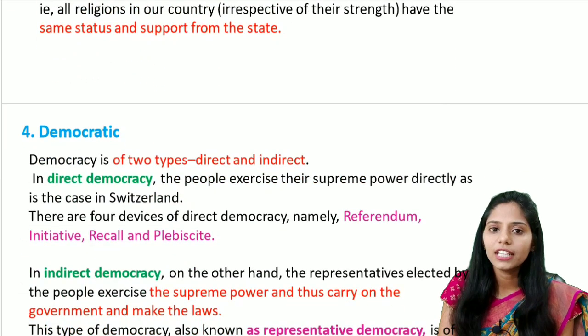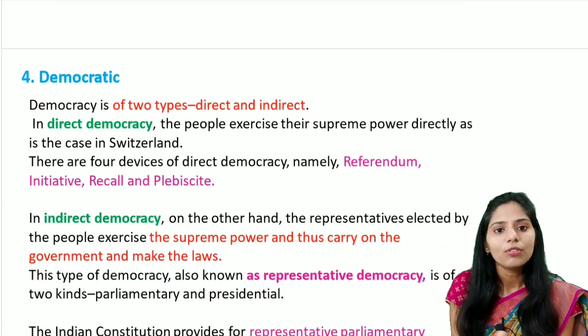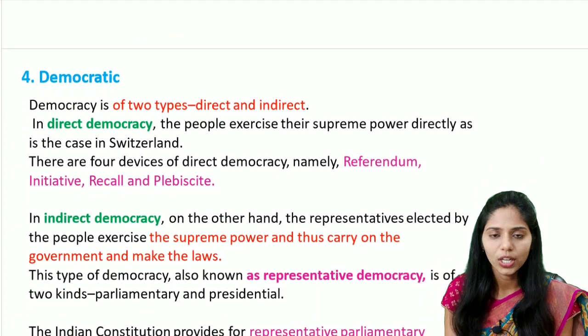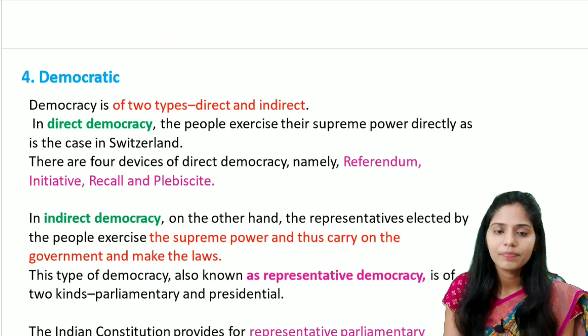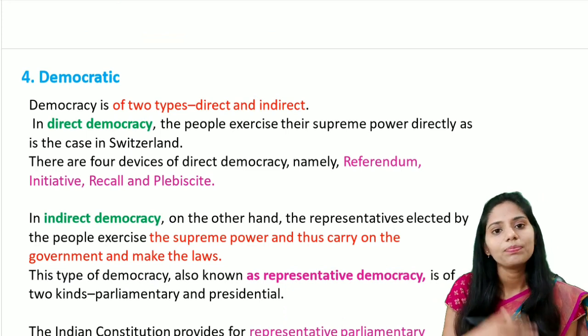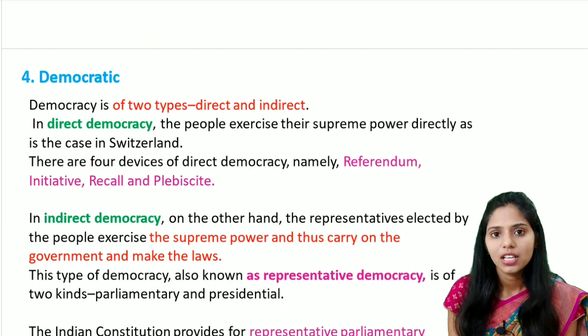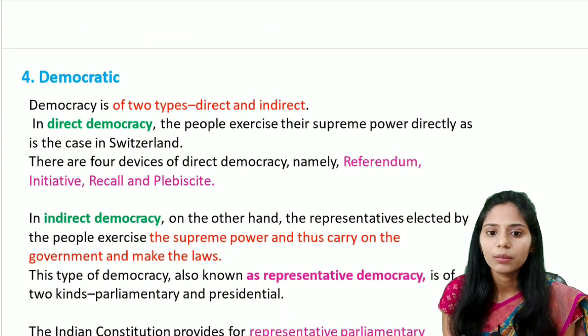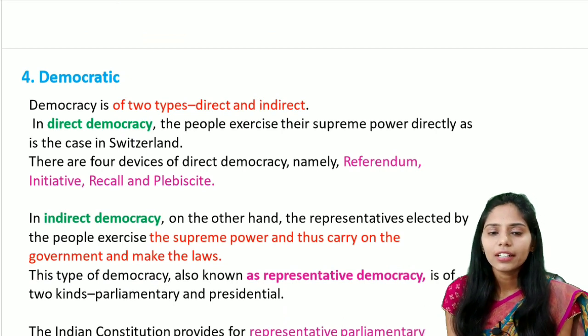And the next important keyword is democratic. Here, what is the meaning of democratic? Demo means people, cratic means rule. It means the rule of the people. If you see democracy, we see mainly 2 types. The first one is direct democracy and the second one is indirect democracy. In direct democracy, the example is Switzerland.